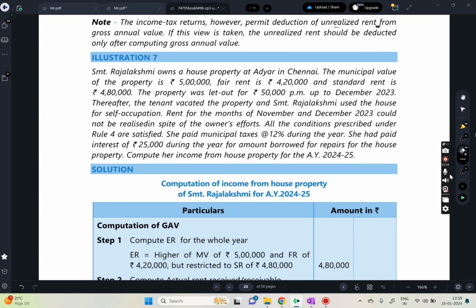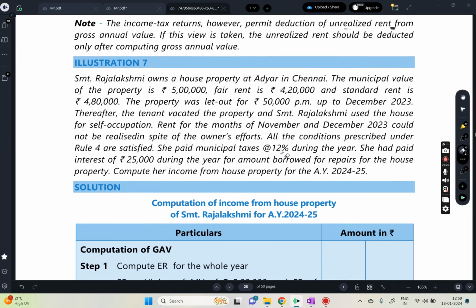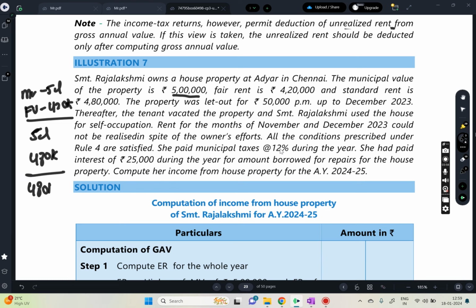Now this is also pretty much the same thing about unrealized rent. Rajalakshmi owns a house property at Adyar in Chennai. The municipal value of the property is 5 lakhs. This is easy: municipal value 5 lakhs, fair value 4,20,000. We will take whichever is higher, and compare it with the standard rent, which is 4,80,000. Then you will get the expected rent, which is 4,80,000.